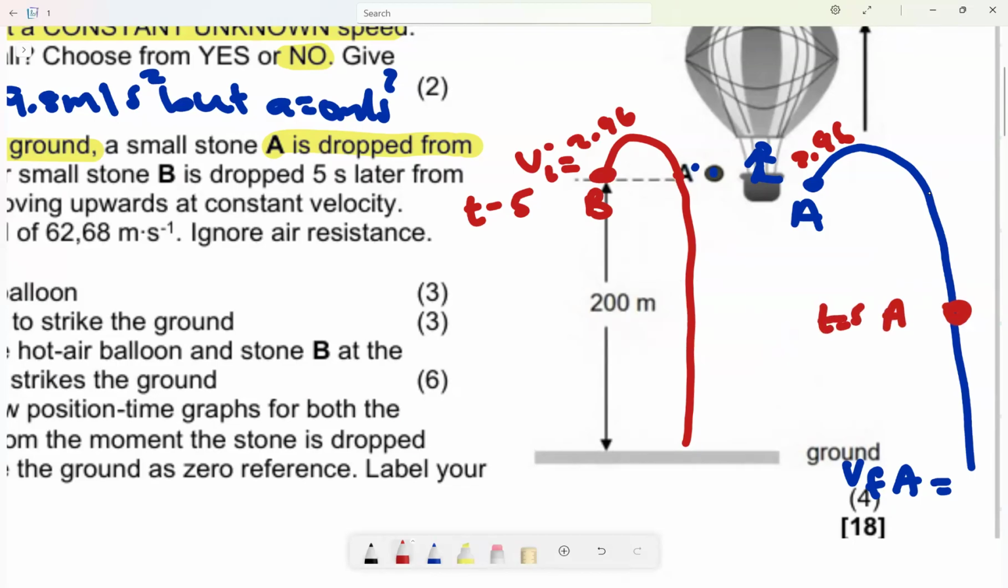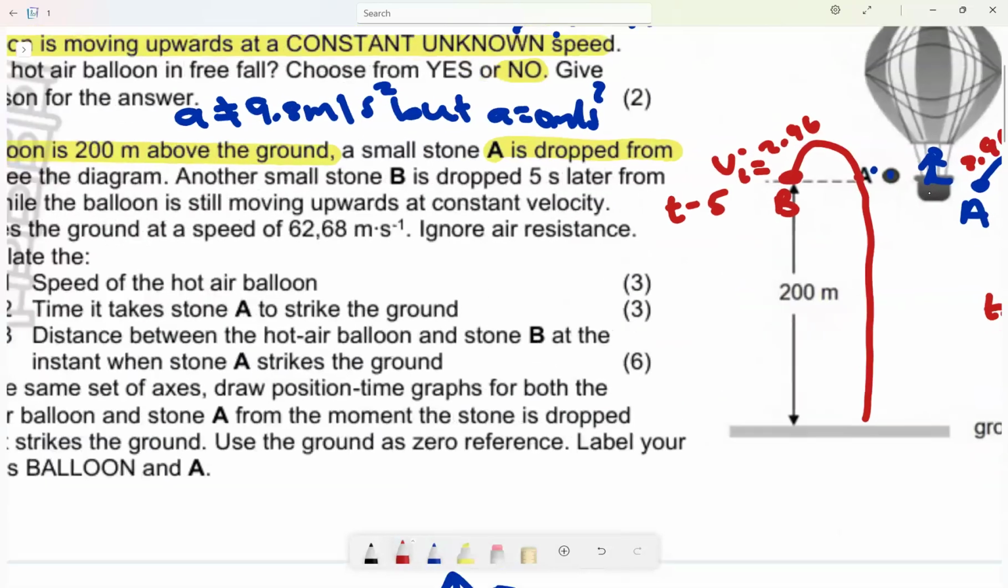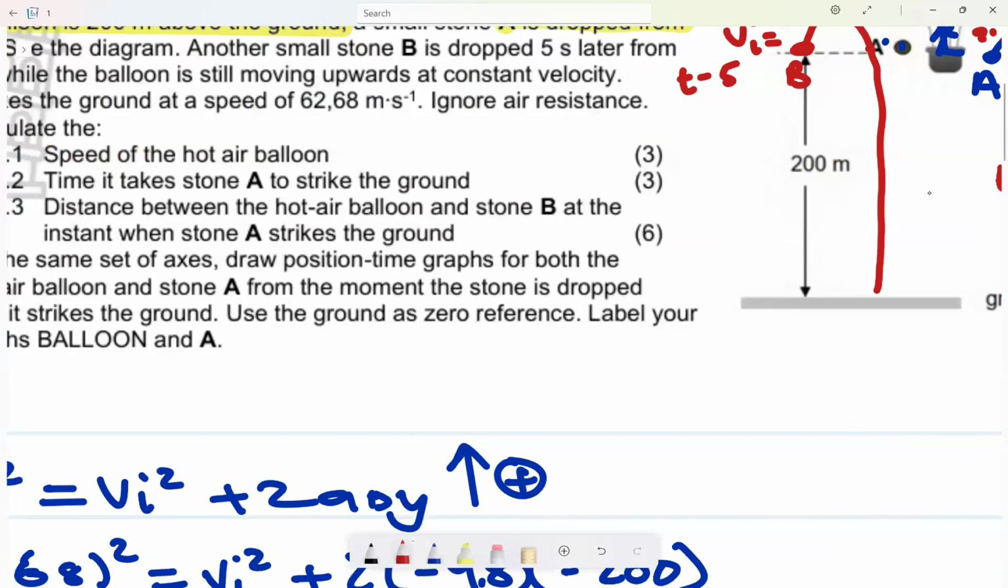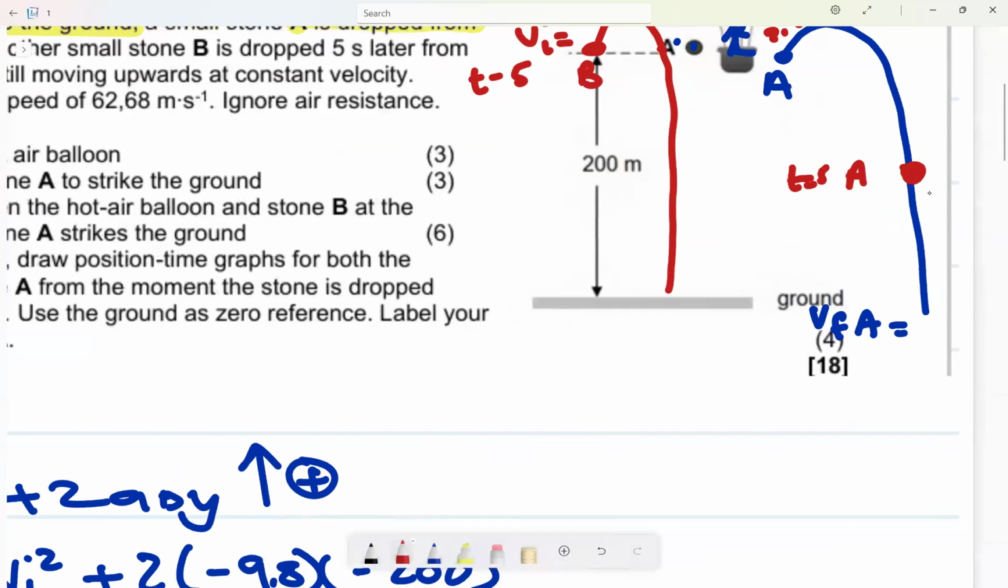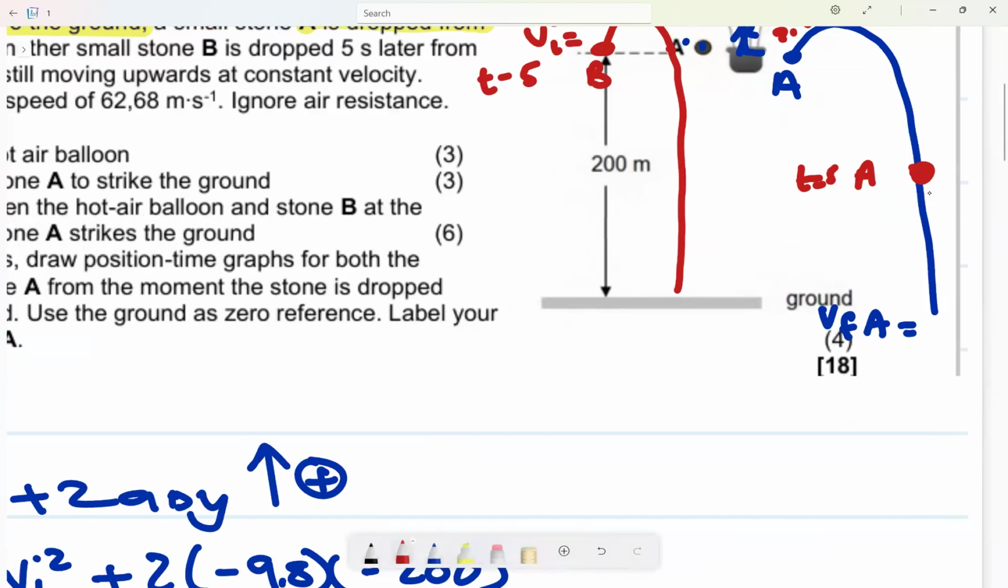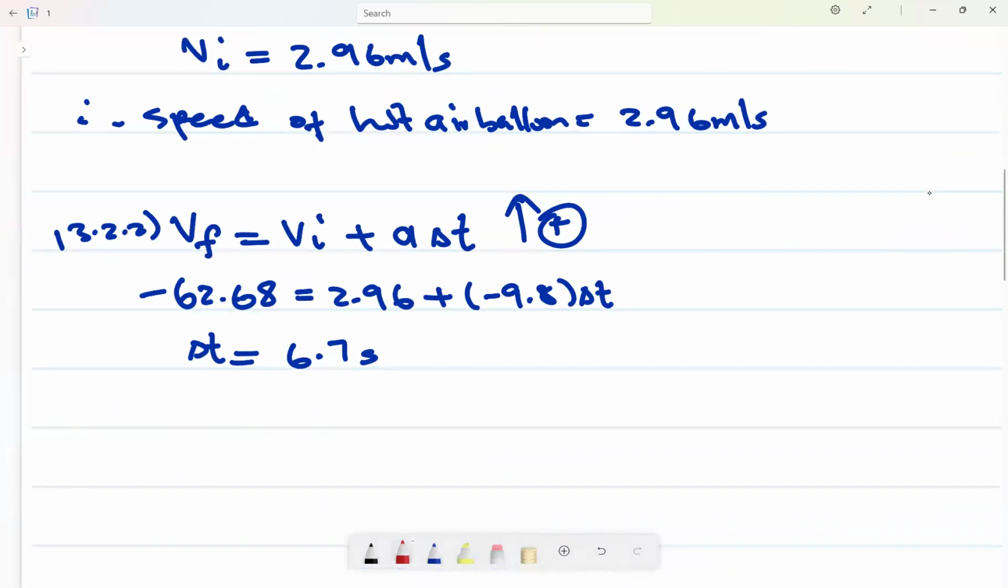We do not know. But what they want is to calculate the distance between the hot air balloon and stone B at the instant when stone A strikes the ground. So when ball A strikes the ground, what is the time? At time equal to 6.7, right? So now I want you to understand it like this.